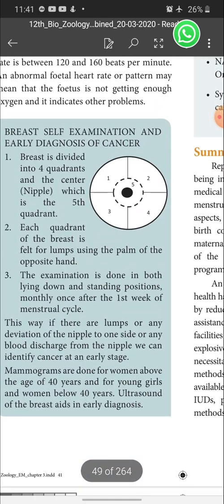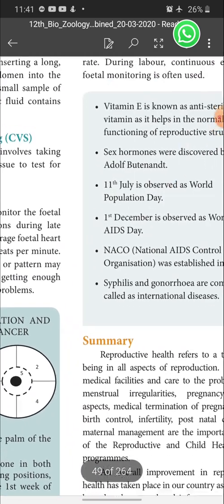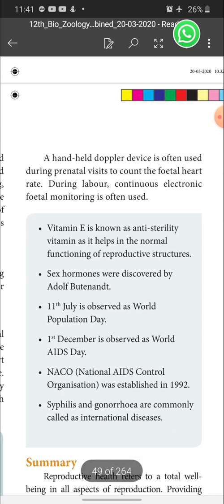Okay children, I think we have completed this lesson with this. A handheld Doppler device is often used during prenatal visits to count the fetal heartbeat. Then during labor, continuous electronic fetal monitoring is often used.